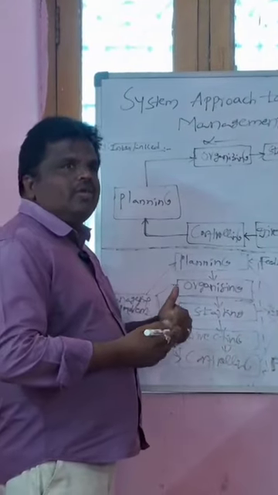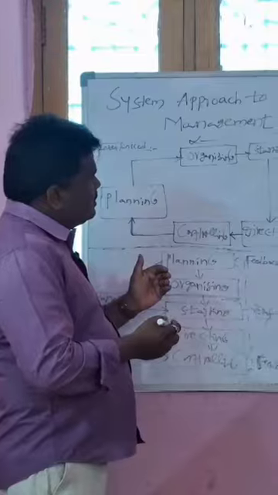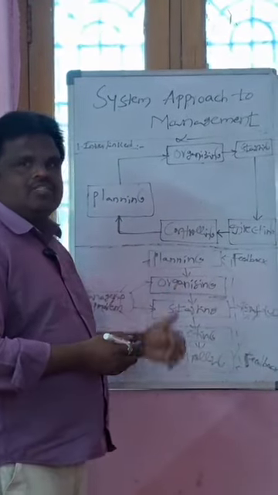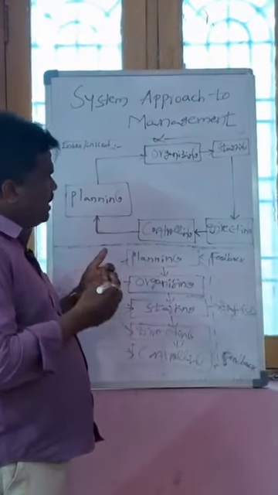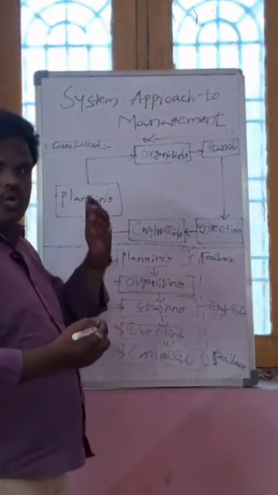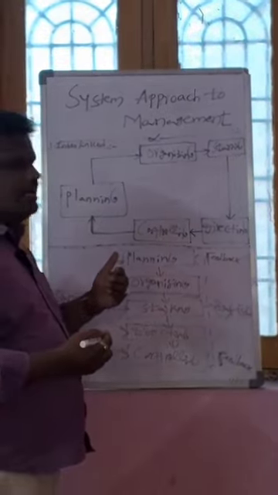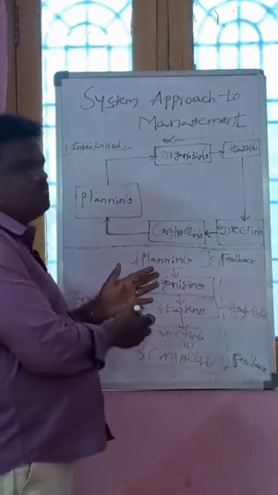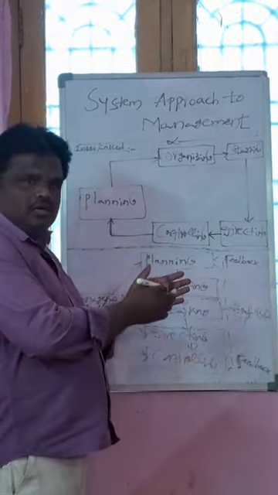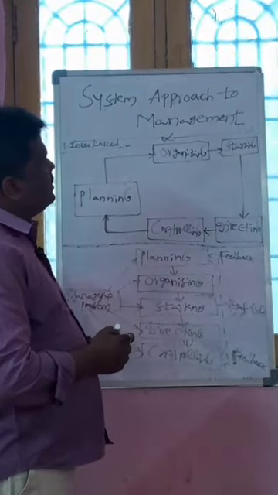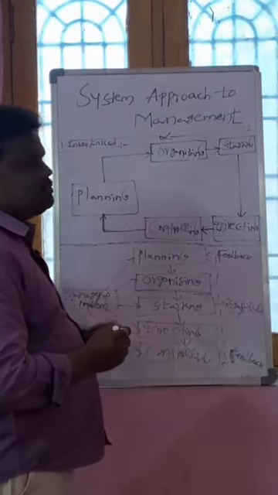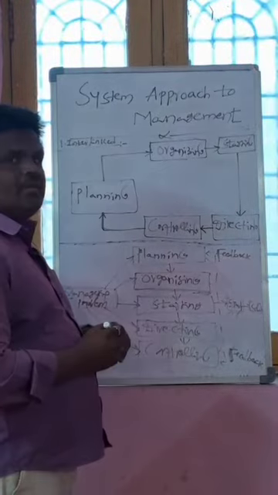In our human body we have different types of subsystems, like the nervous system and digestive system, and also different parts, eyes, nose, heart, and these are all the subsystems of our human body. So similarly here also, according to the system approach to management, the functions of management can be divided